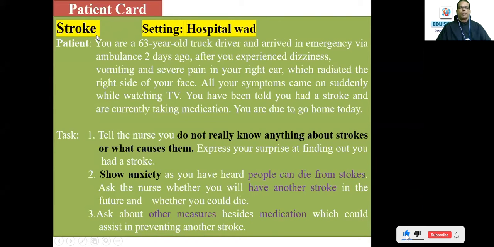The disease or medical condition will be given and the setting will be mentioned. That is very important. Then you have to see what the task is. Usually 3 to 4 tasks will be given. That's very important. You have to identify the task. So what is the task? See here, this is the way they give you the task. For example, the patient card says, you do not really know anything about strokes or what causes them.